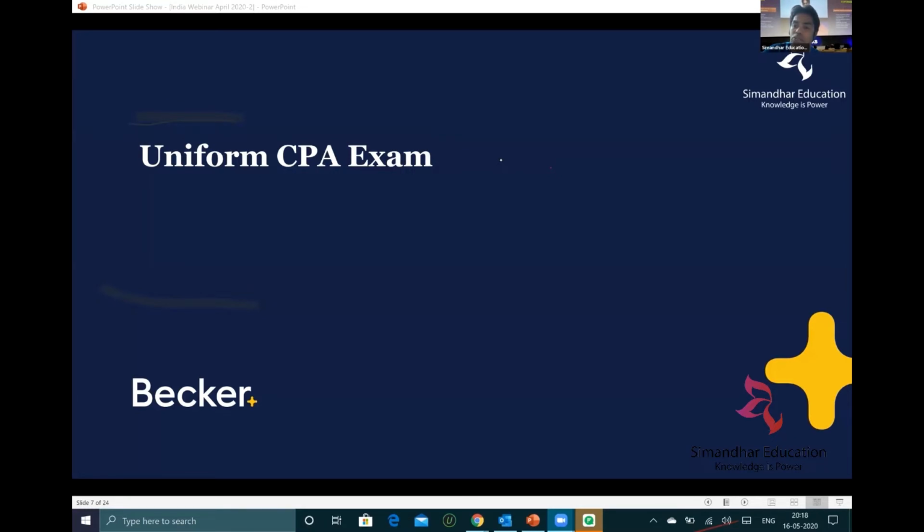Your CA gives you 60, your Company Secretary gives you 60, your ICAI gives you 60. So 90 plus 60, 150 credits. You have sufficient credits if you are a BCom plus CA to apply for licensure as well. And if you want to sit for the CPA exam, even if you're a BCom, I think you're good to go. So that is how it is on the evaluation front.